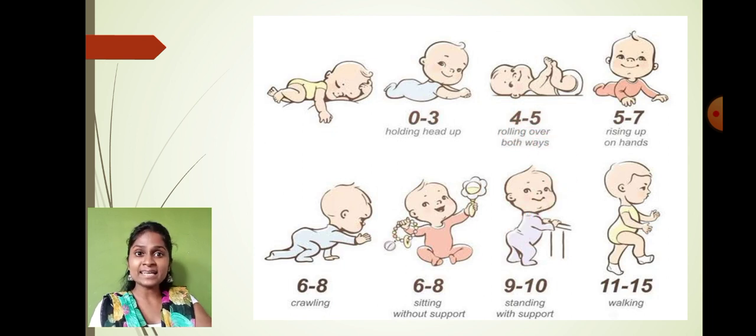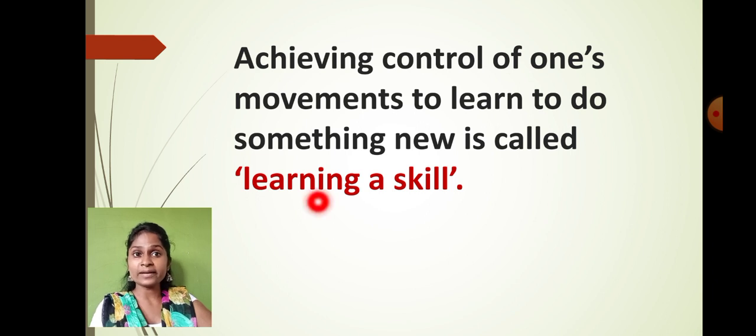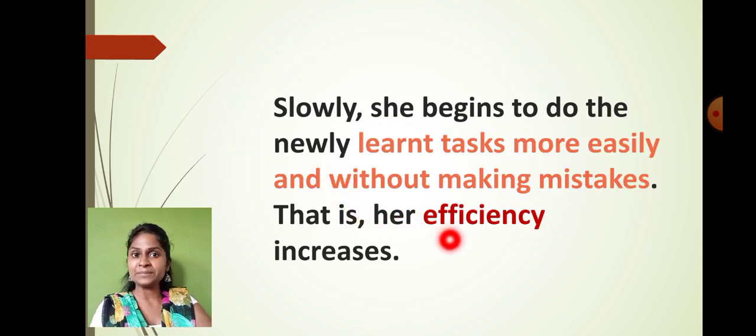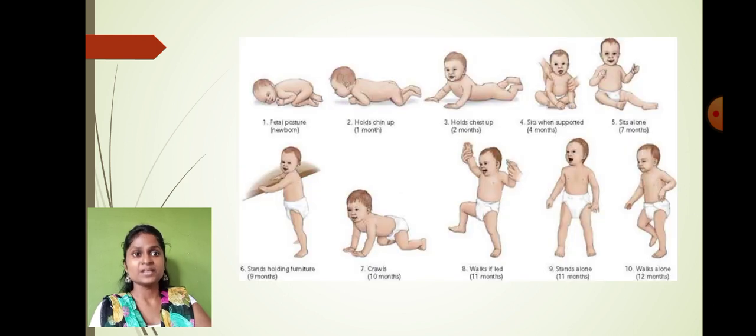Understood? So as they learn different skills, this is called what? Learning a skill. What do you exactly mean by learning a skill? Achieving control of one's movement to learn something new. If we are trying to learn something, this is called learning a skill, right? And what do you exactly mean by efficiency? If we do a certain activity without any mistake, then we say that the efficiency has increased. Okay, so this is how we see the changes in the development and growth of the body.